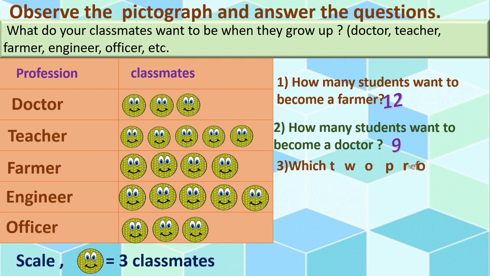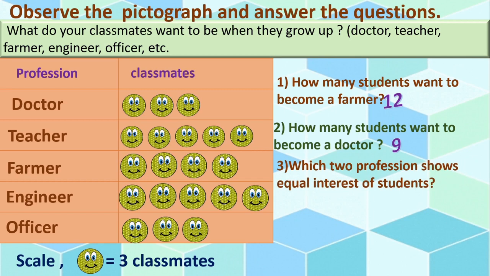Next question. Which two profession shows equal interest of students? Yes, come on, tell me. See the pictures here.